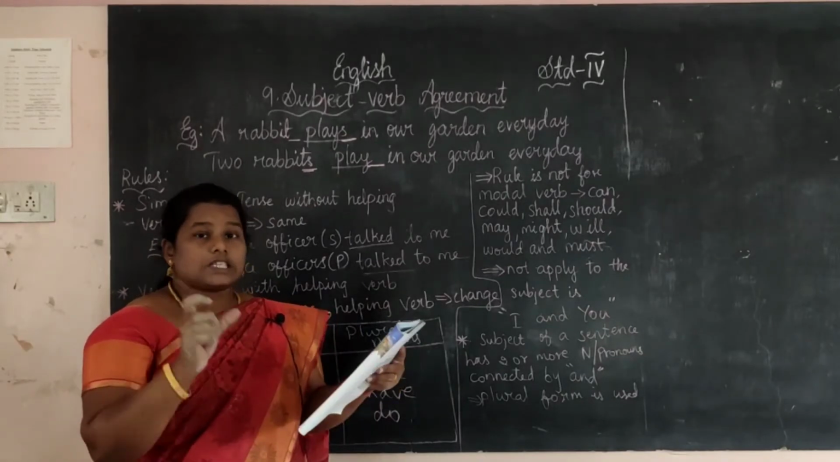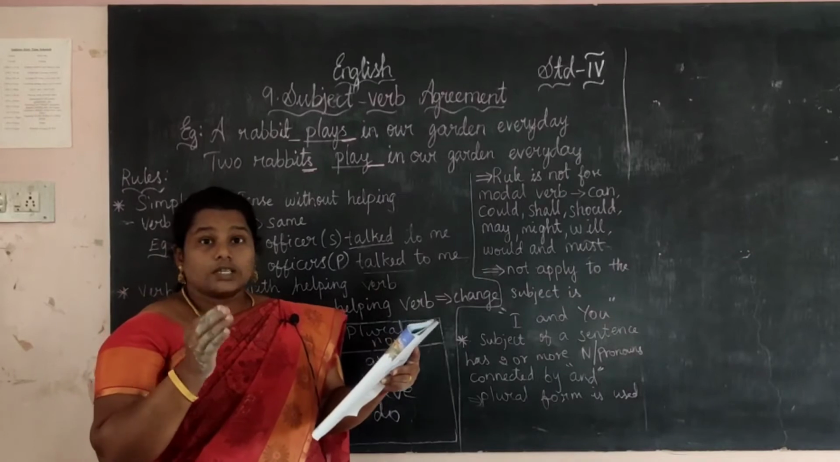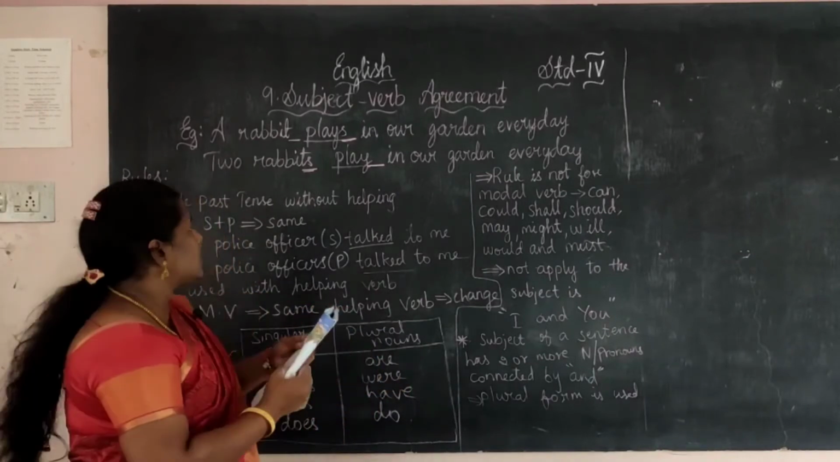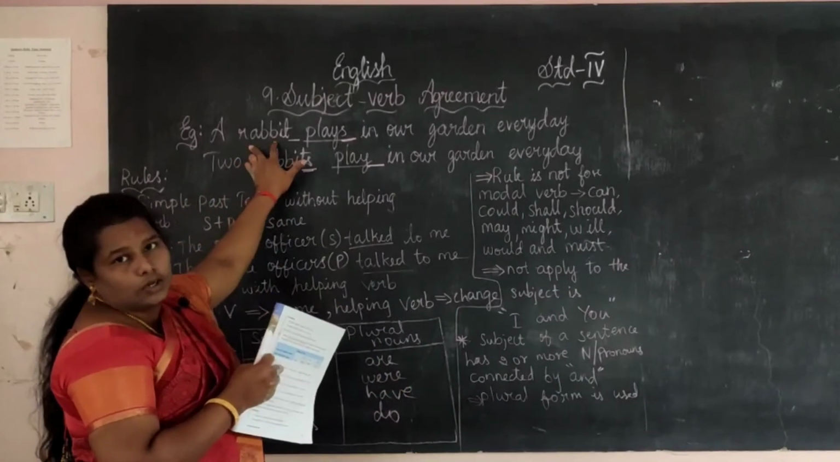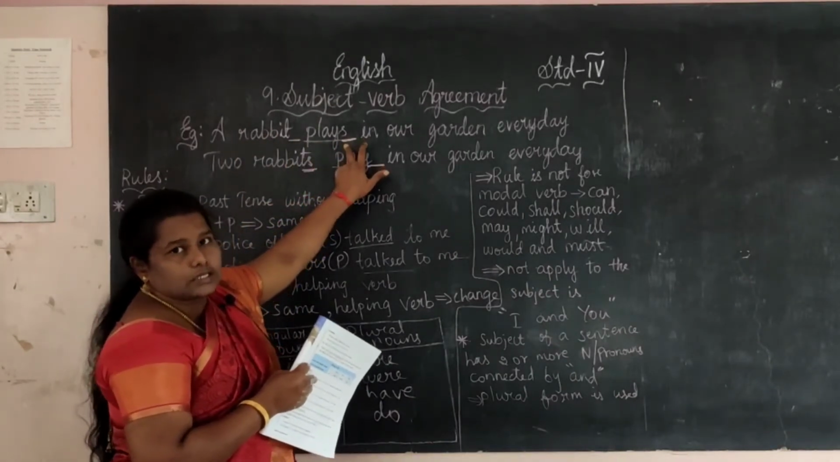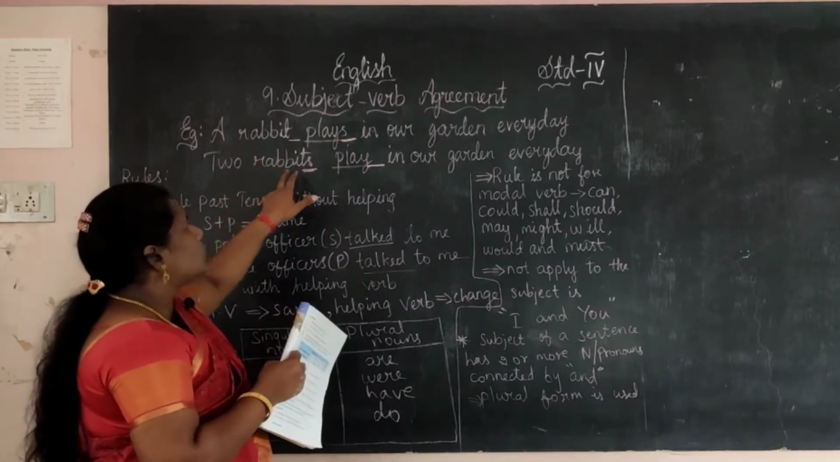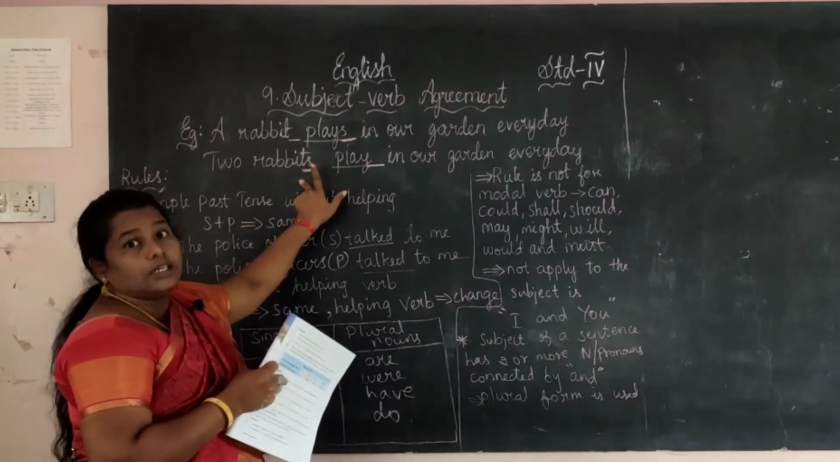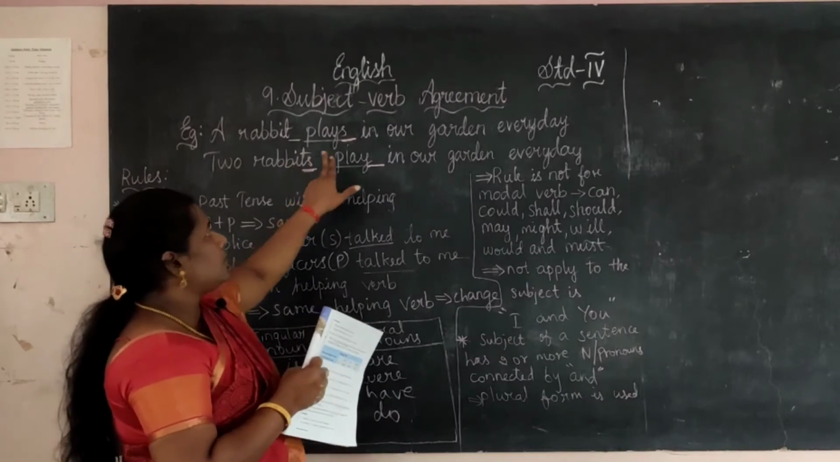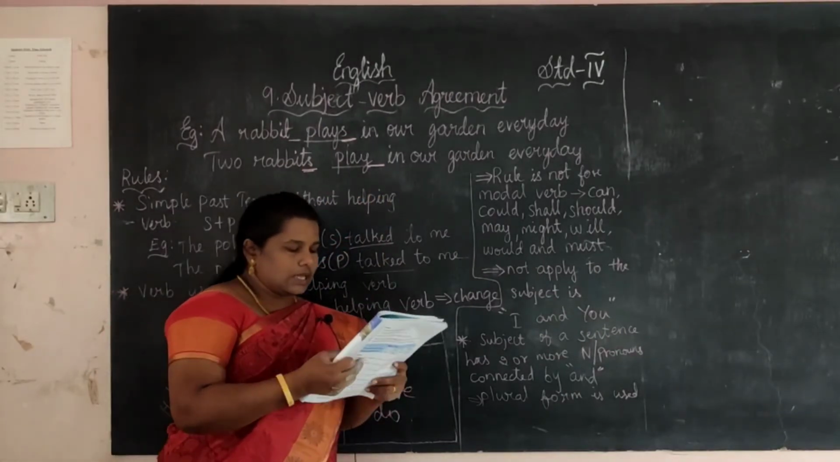A rabbit is a subject. We are not giving s to that, which means it is not plural. See, a rabbit, it is singular. For that, for the verb we are giving s. We are making this singular. And see, two rabbits, it is plural. So we are not giving s in the verb. So this is the agreement.